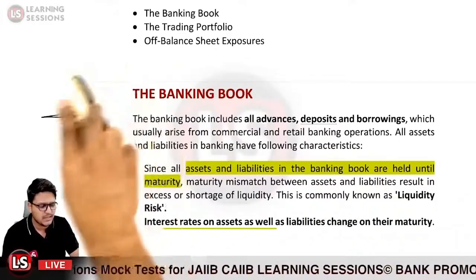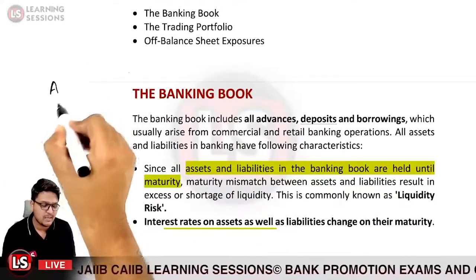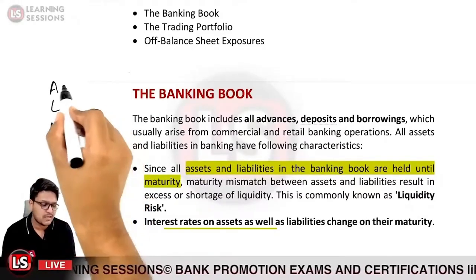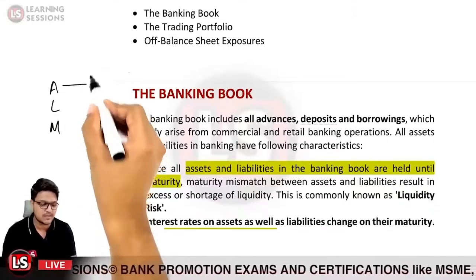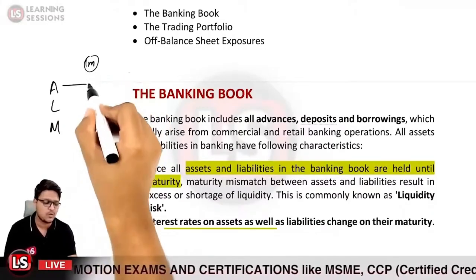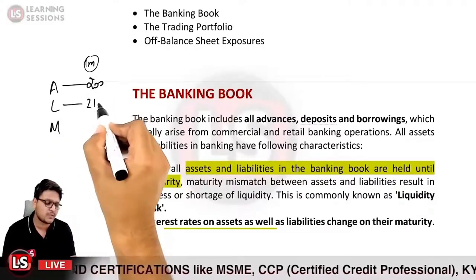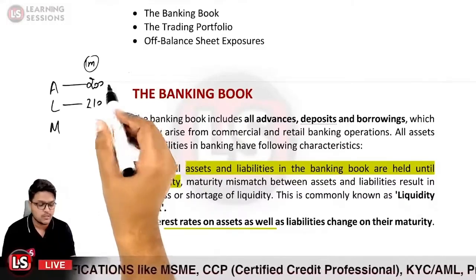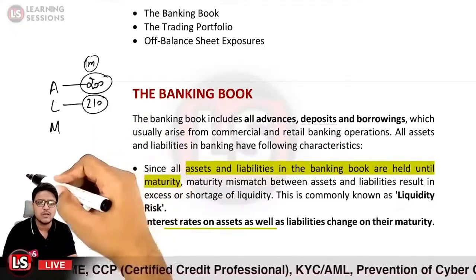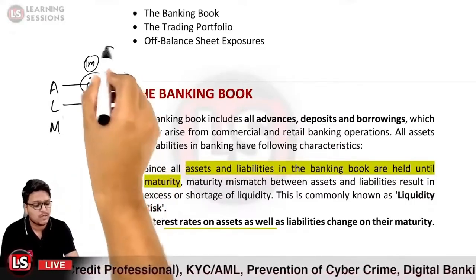Now we have covered the ALM part also. So what is ALM? This is related to asset liability management. So let us take the case for the same time horizon. Take the 1 month period, where you have assets equal to 200 and liabilities equal to 210. So there is a gap between these two, that is said to be the maturity mismatch. That is for the 1 month horizon.